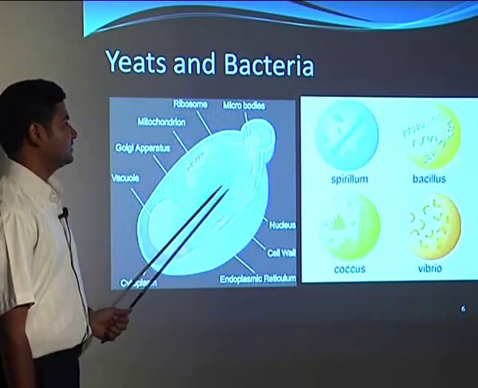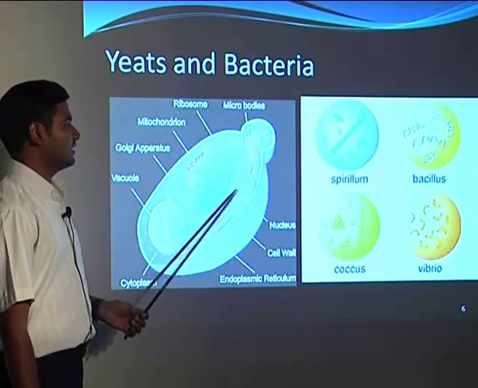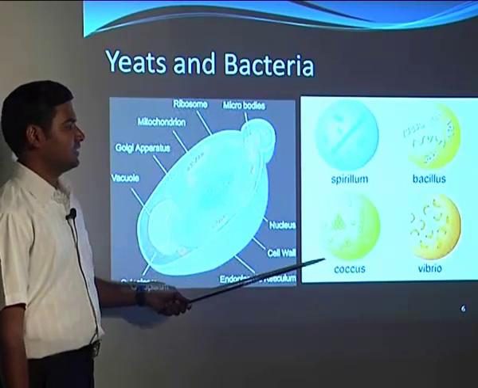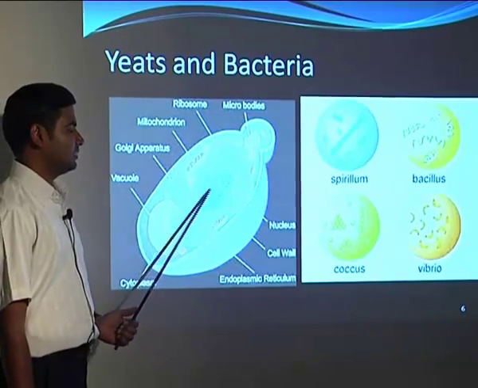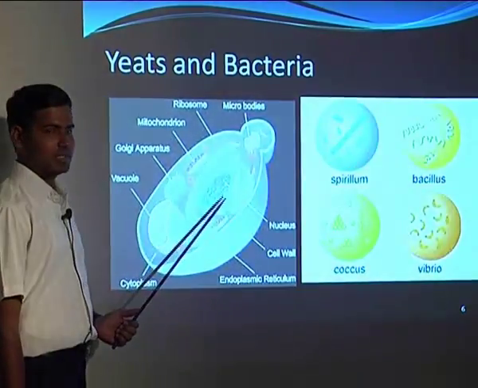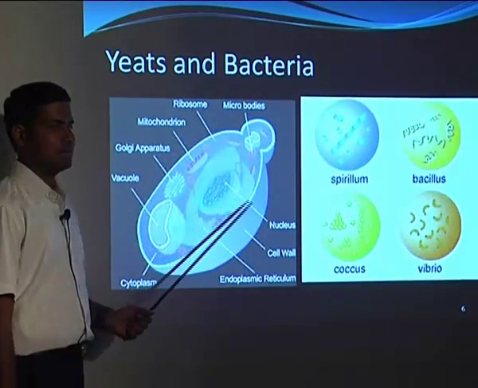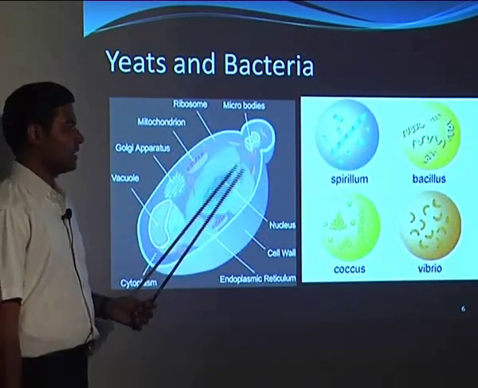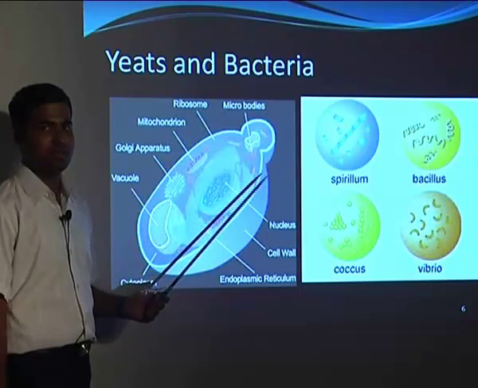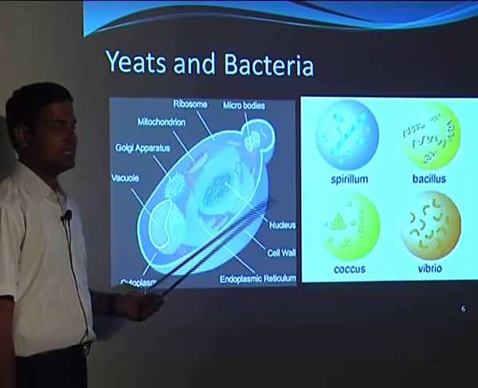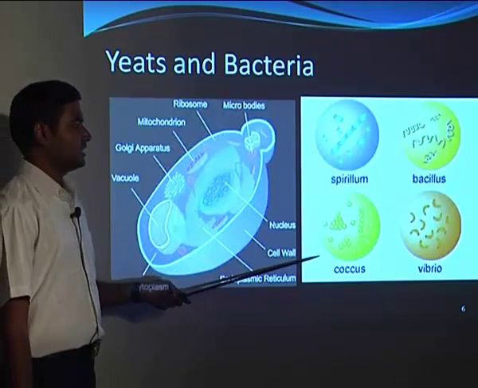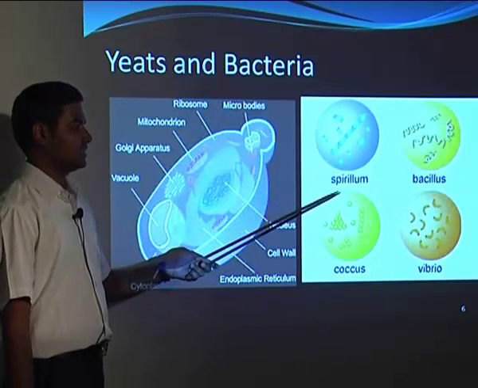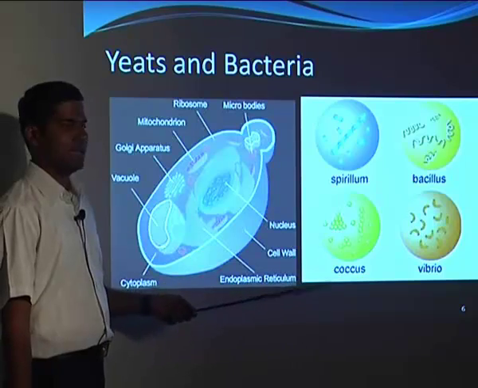Here is the cut section of the yeast, and these are the different kinds of bacteria. In this cell the process of fermentation will go, and we will get the desired products. The nutrients which we supply will be used by the yeast; they will grow, reproduce, and in their life cycles produce the products which are of our use. If we look at bacteria, there are many shapes like spirillum, bacillus, cocci, and vibrio.